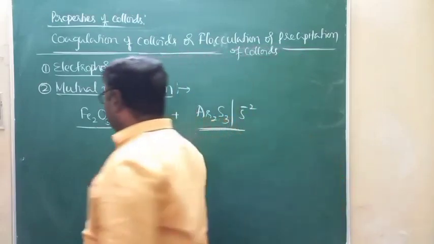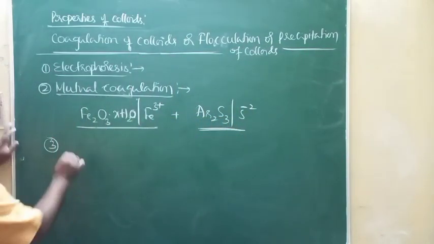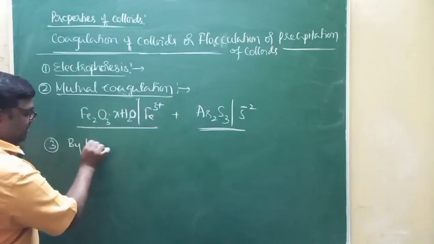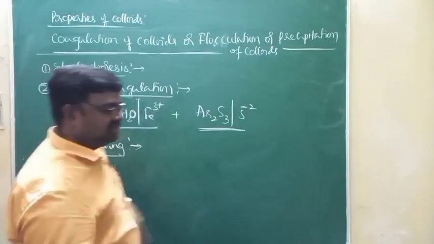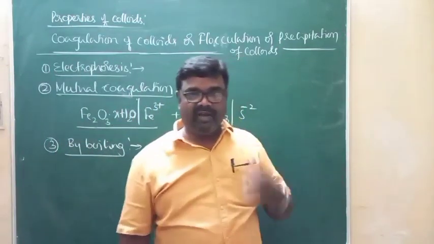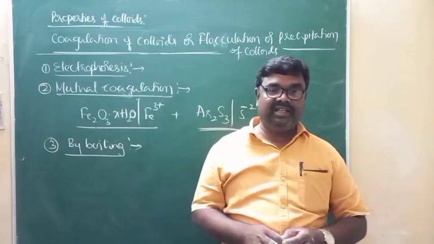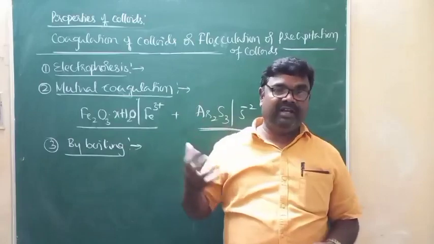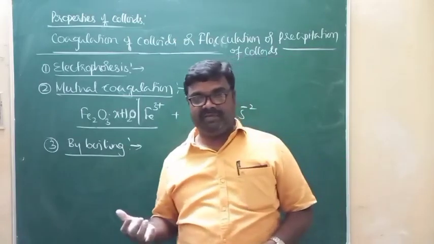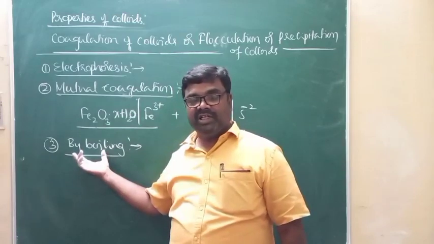And of course, the third method for coagulation of colloids is by boiling. By boiling also, one can bring about coagulation of colloids. Just remember, when an egg is boiled, coagulation of proteins, the egg albumin present in the egg, takes place. Boiling of an egg is an example of coagulation.